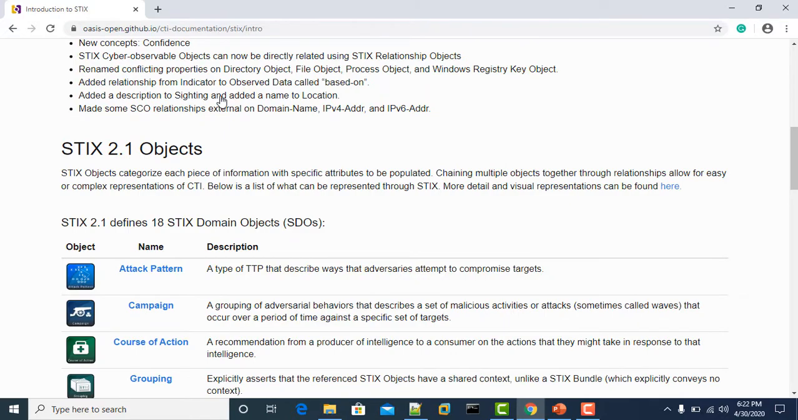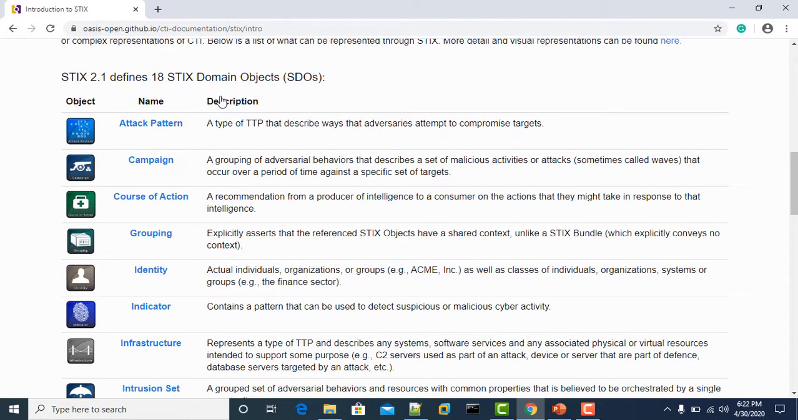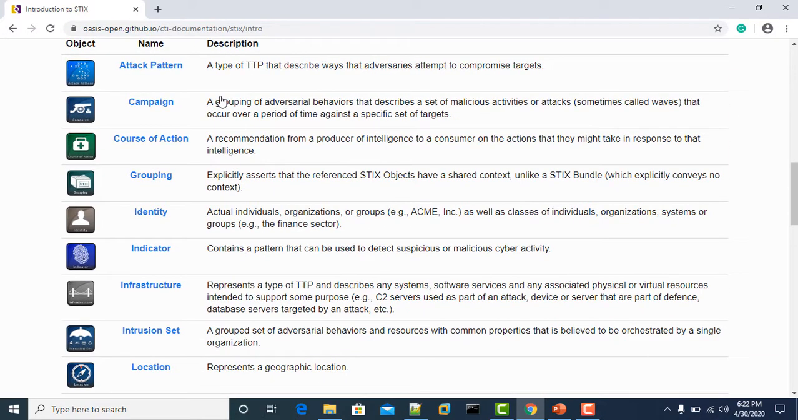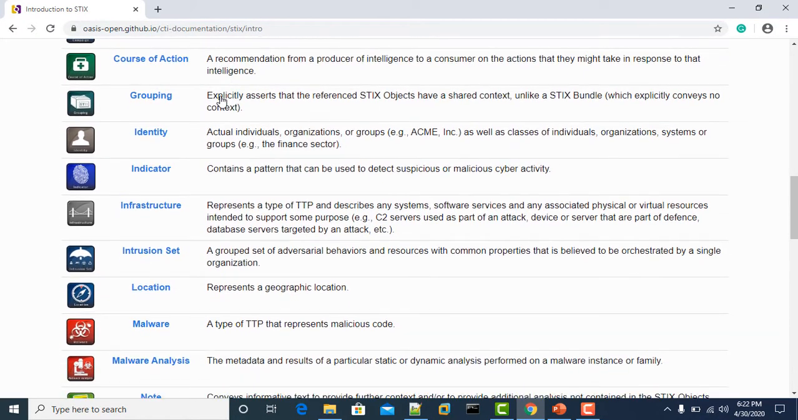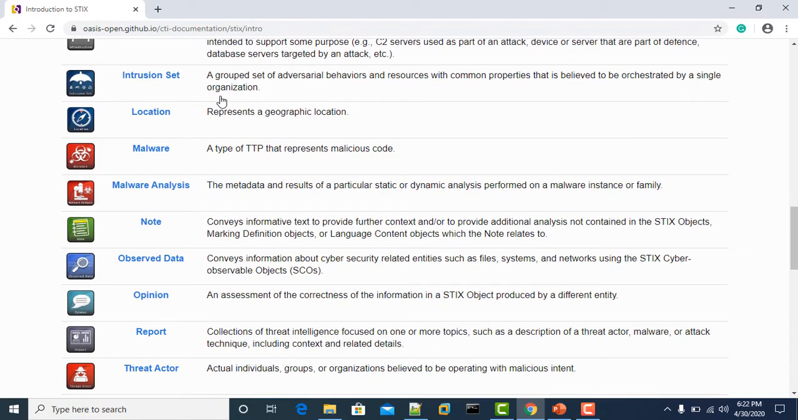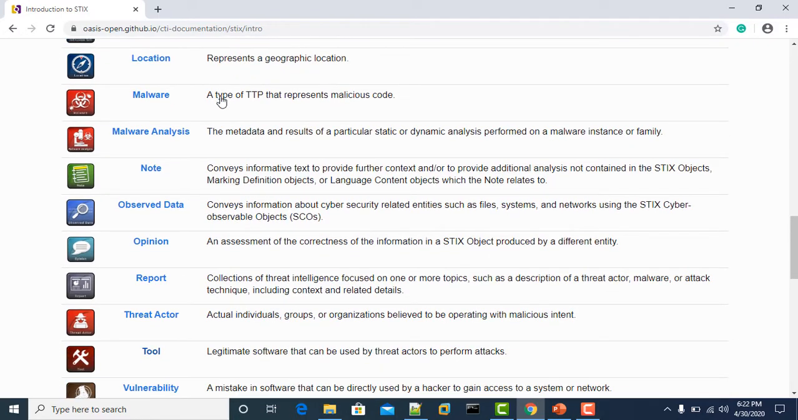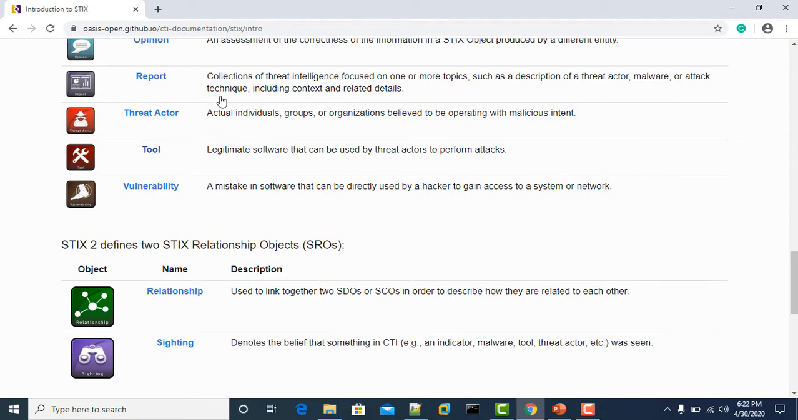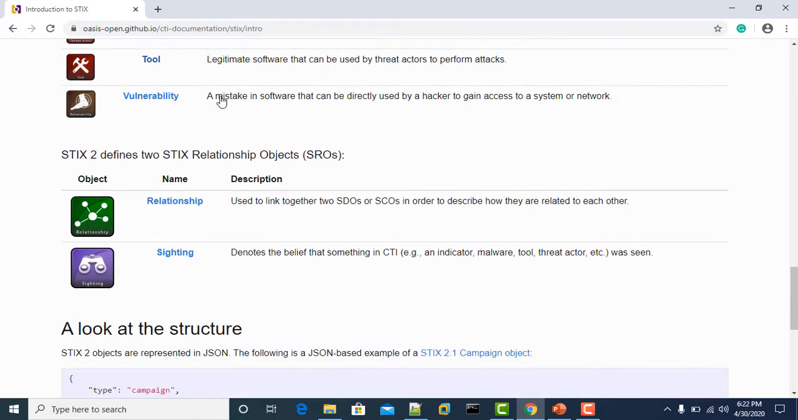STIX 2.1 has 18 different domain objects. It can be attack pattern, campaign, course of action, grouping, identity, indicator, infrastructure, intrusion set, location, malware, malware analysis, note, observed data, opinion, report, threat actor, tool, and vulnerability. And there are relationship objects, which are relationship and sightings.